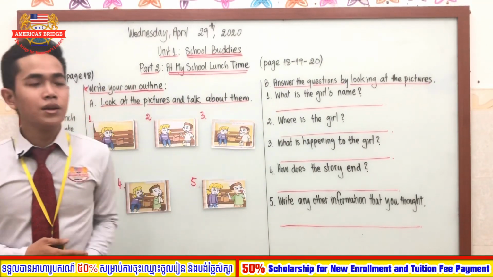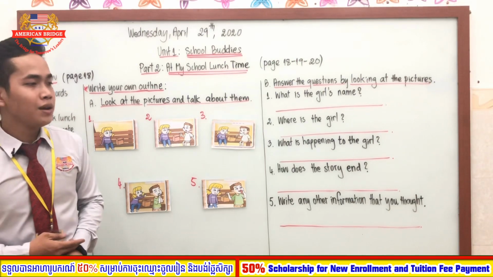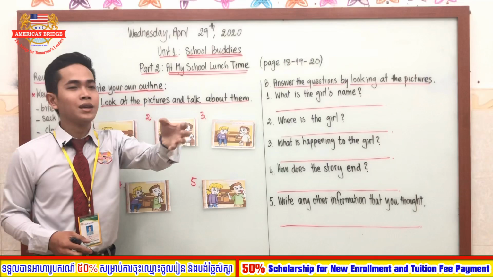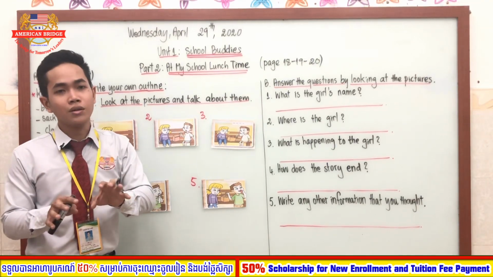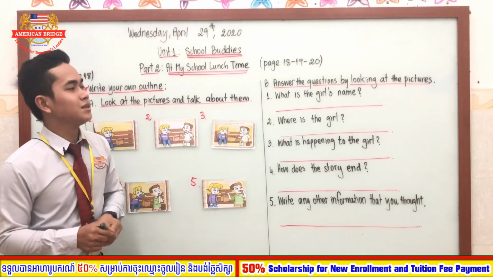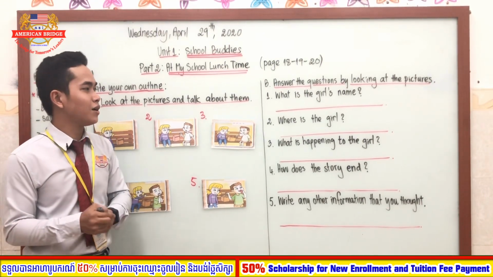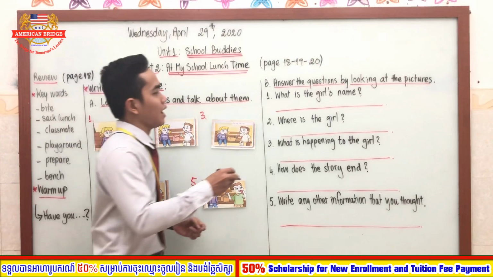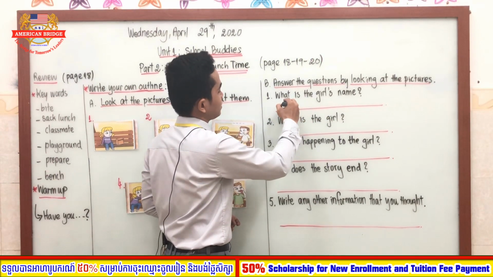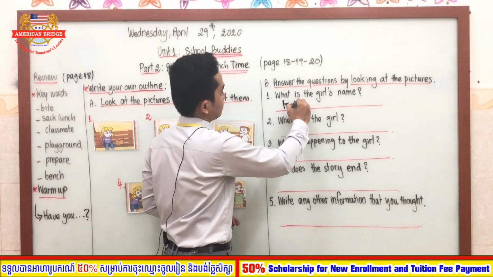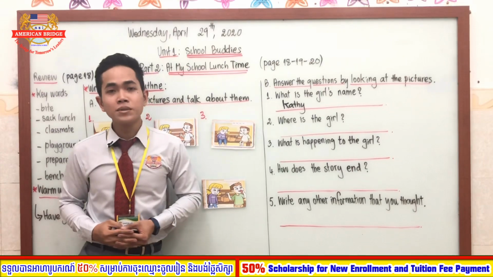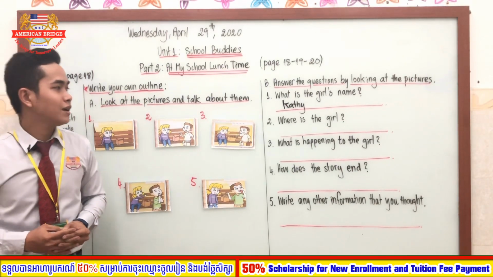If my opinion is not yours, it doesn't mean that it is wrong, okay? So number 1, what is the girl's name? I am going to put her name as Kathy. I just put Kathy. Or you can say the girl's name is Kathy, right?